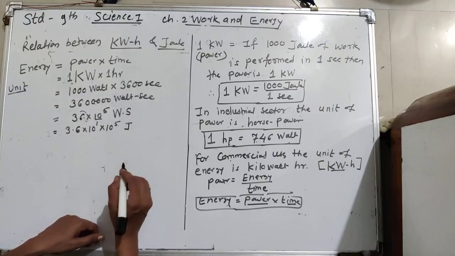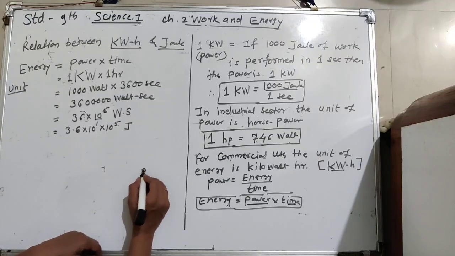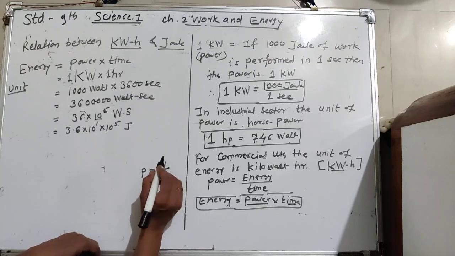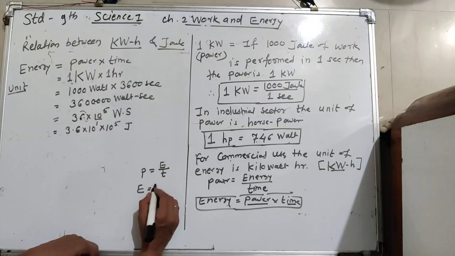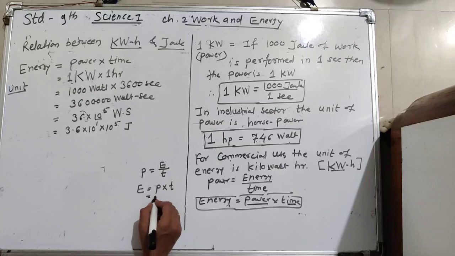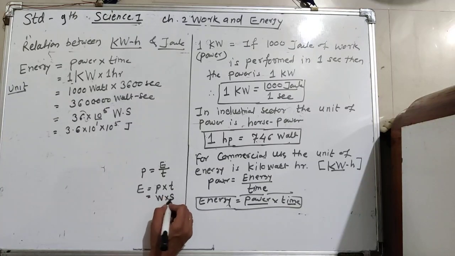How? You know that power is equal to work upon time, and work is energy. So energy is equal to power into time. Power is measured in watt, and if power is measured in the watt, then time is measured in the second.